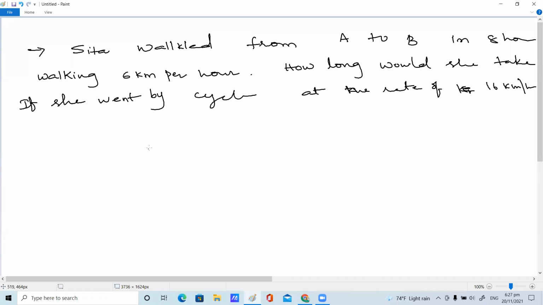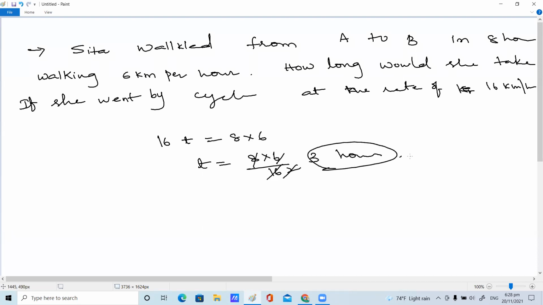So walking speed is 6. So 6 into 8 gives 6 by 16, 16 is t equals to x by 8. Time period, if you take as t, 16 t equal to 8 into 6. So come on, children, please solve the value of t here. 8 into 6 by 16. 2 1s are 2, 2 3s are 6. So 3 hours. Very good. So like that, whatever application part is given, we can go with that.